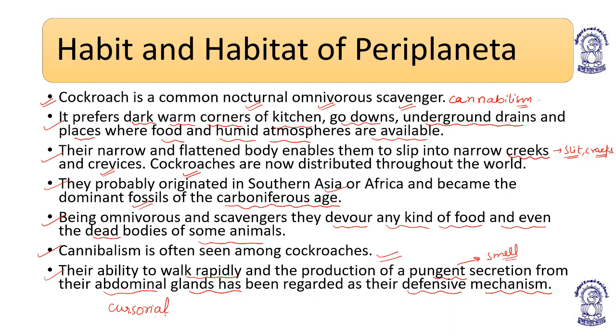Cursorial, I mean they can walk fast. They run very fast. So cockroaches run very fast, meaning they are cursorial, they are cannibalistic, they are nocturnal, they are omnivores, and they are scavengers, right? Now coming to the next slide.